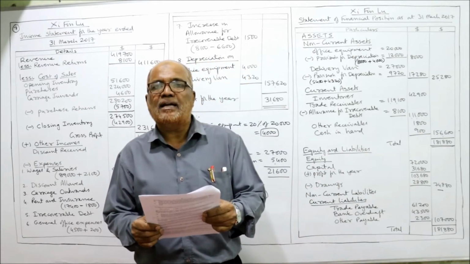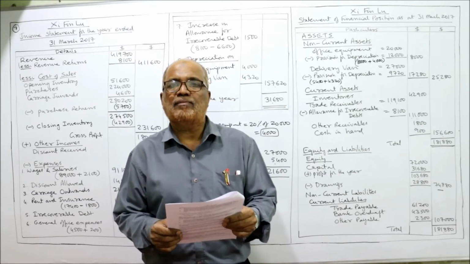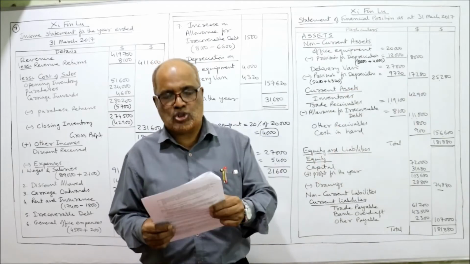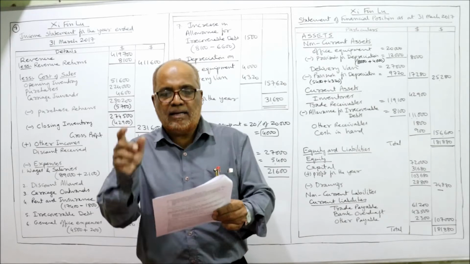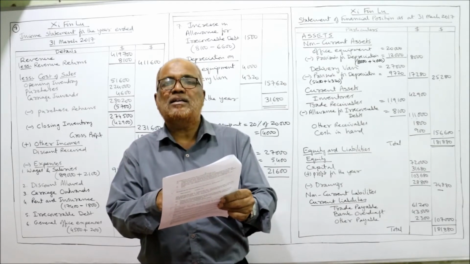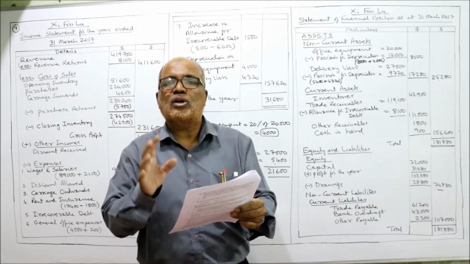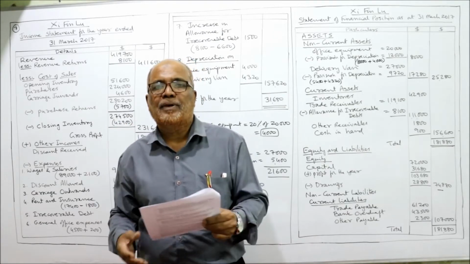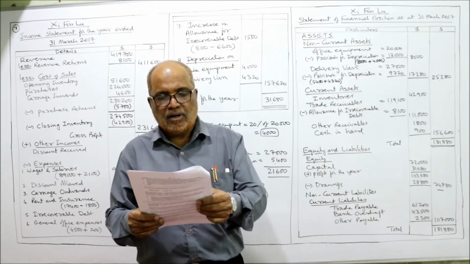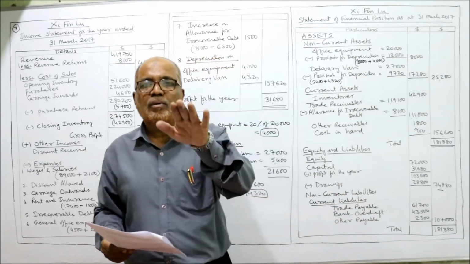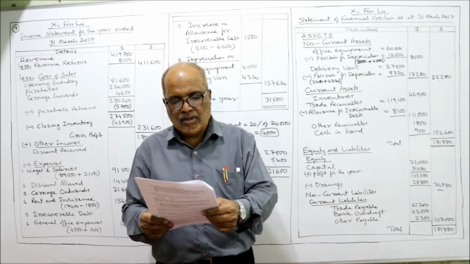Office equipment and delivery van. These are the non-current assets that will go to statement of financial position. Then trade receivable and trade payable. Debit column 1,19,100, these are trade receivable. And credit column 61,200 is the trade payable. Trade payable is a liability. Trade receivable is an asset. Drawings. Drawings will be deducted from capital in the statement of financial position.